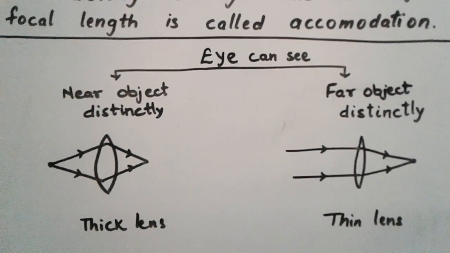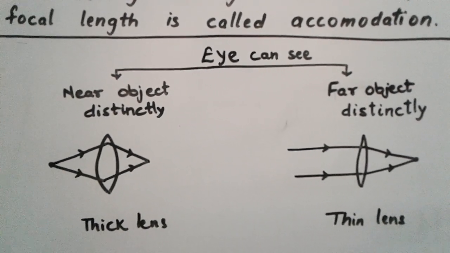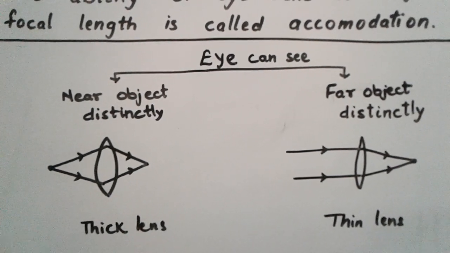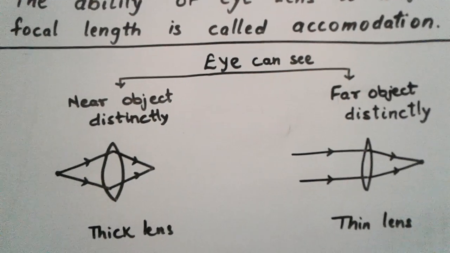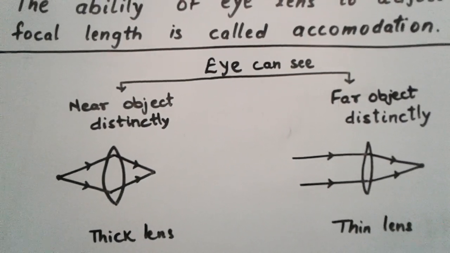You can see the rays coming from a near object converge very near to the lens. But when the light is coming from a very far object, at that time the lens is thin.